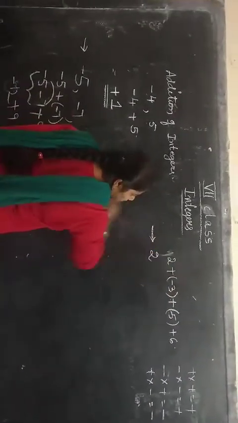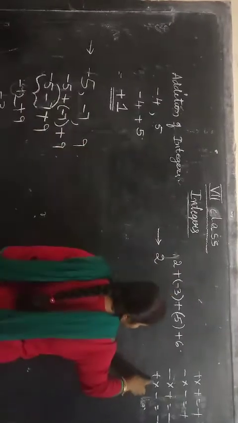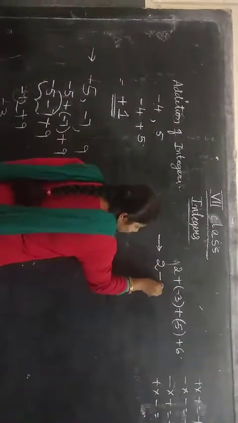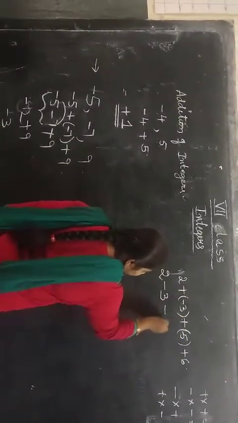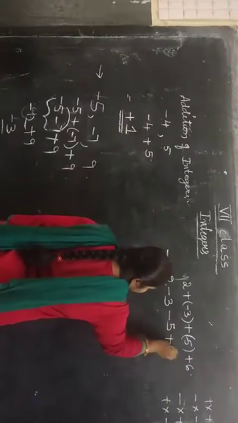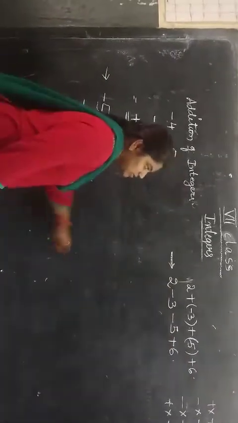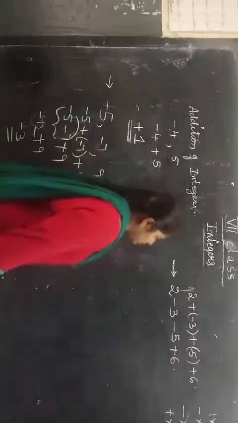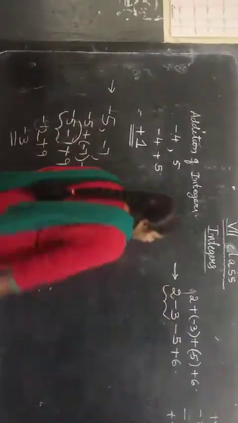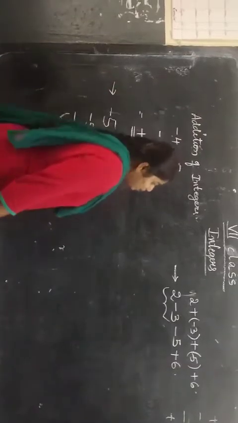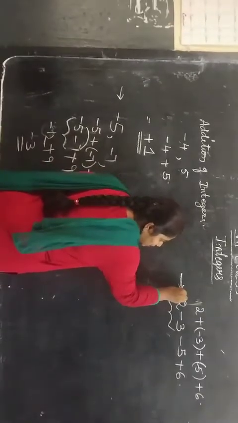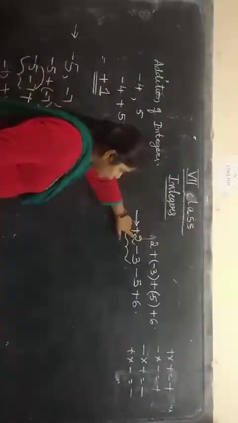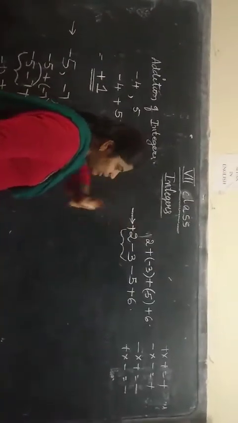2 I am writing as it is. Plus into minus, what is plus into minus? That is minus. So minus 3. Now plus into minus is minus 5, plus 6. 6 has only a single sign, so I wrote it as it is. Now, take the first two integers: plus 2 and minus 3. So first we have to solve this. Before 2 you do not have any sign, that means it has the plus sign. If you don't have any sign before a number, that means it has a plus sign.